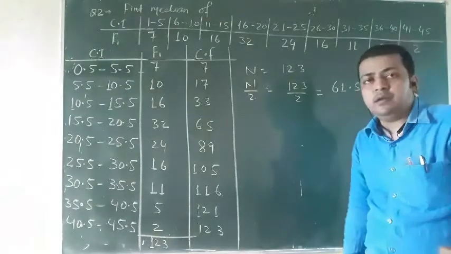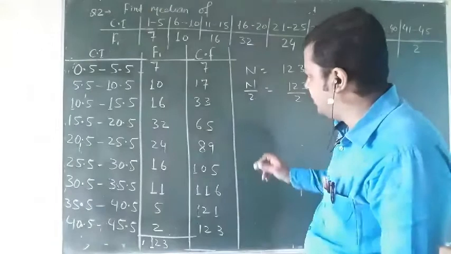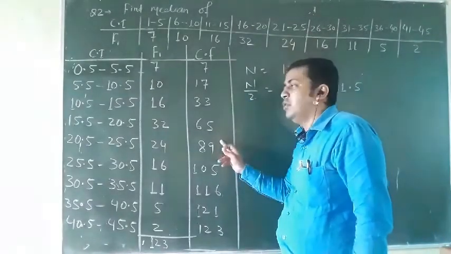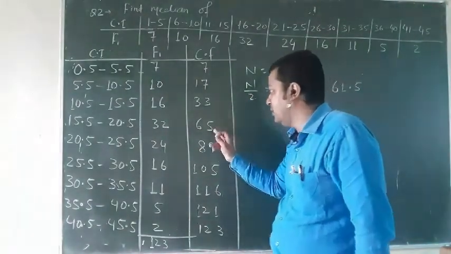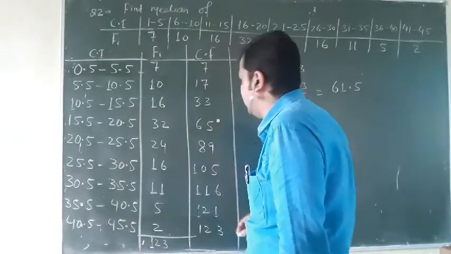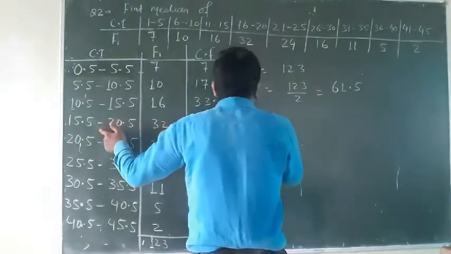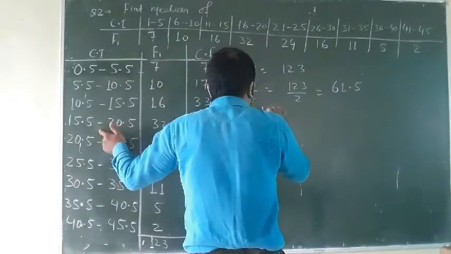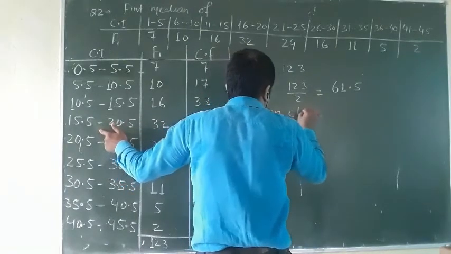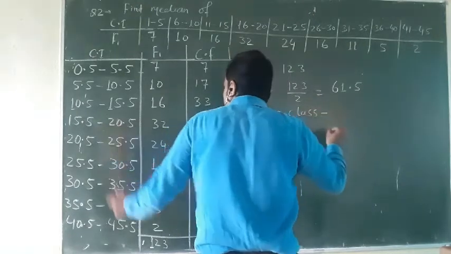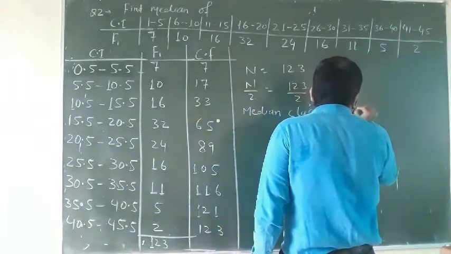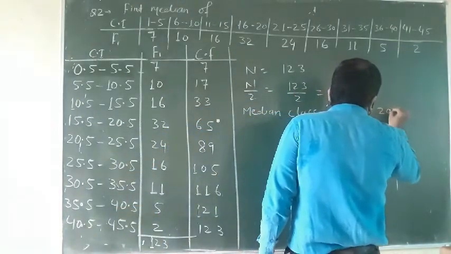Now I will find the median class. Here 61.5 is not there, so slightly above 61.5 is 65. So I have marked this one. Now the class interval of this 65 will be the median class. So the median class will be 15.5 to 20.5.